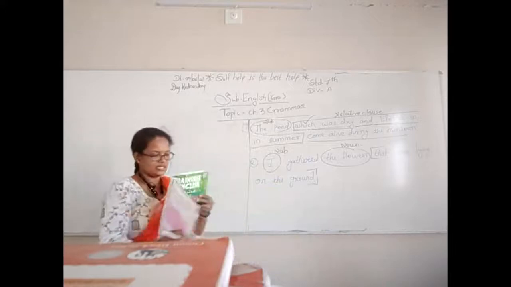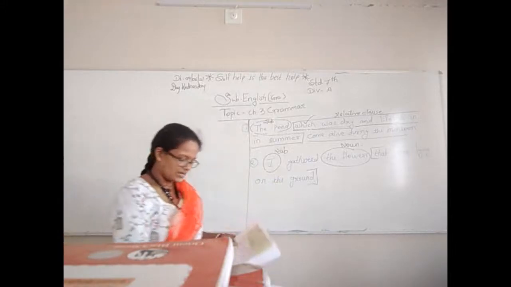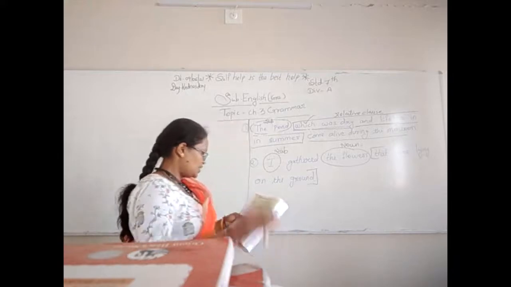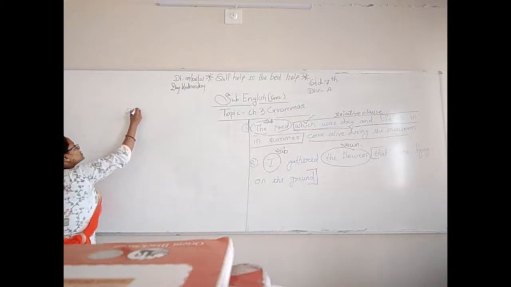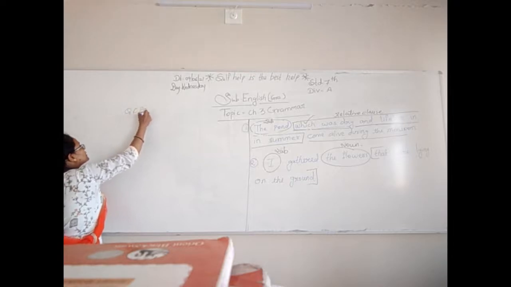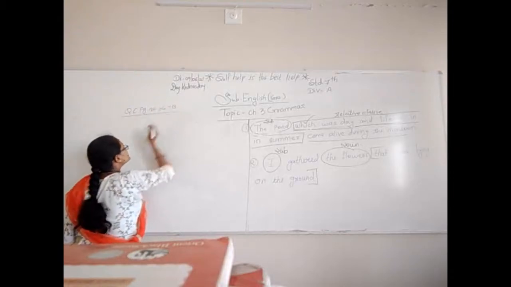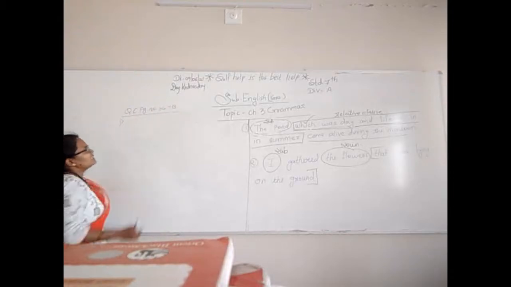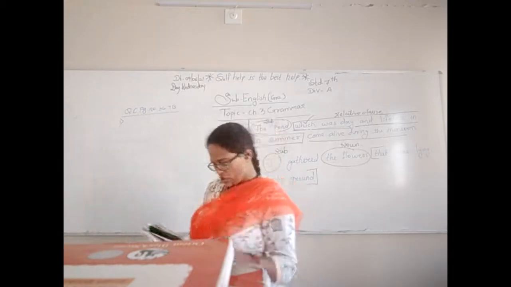Underline the relative clauses in these sentences and circle the nouns that they describe. First one, she returned the sweater that belonged to me. Okay, here I am going to write the answer only. Question C, page number 36, textbook. She returned the sweater that belonged to me.